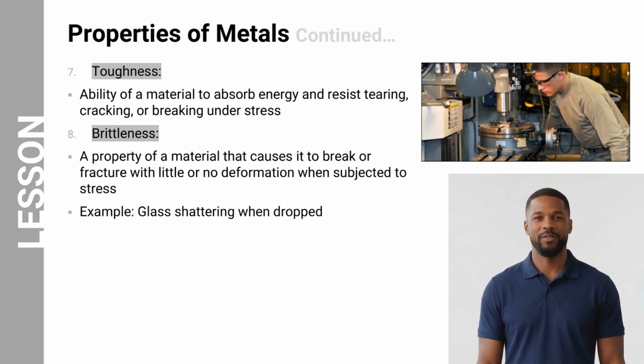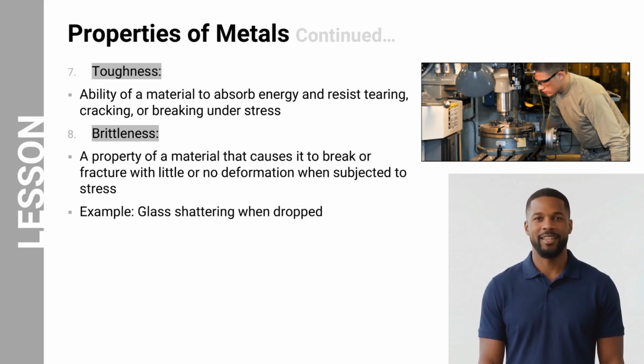Toughness refers to the ability of a material to absorb energy and resist tearing, cracking, or breaking when subjected to stress. Materials with high toughness can withstand impacts and sudden loads without failing. This property is important for aircraft components that experience dynamic loads, such as landing gear and structural supports.